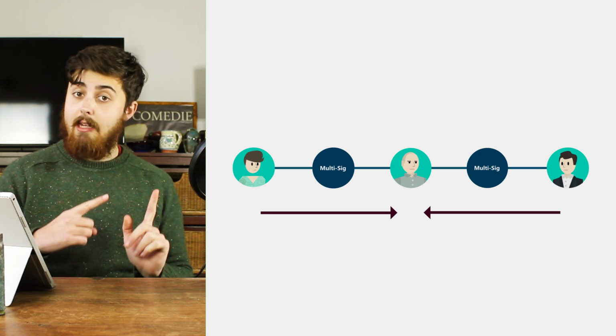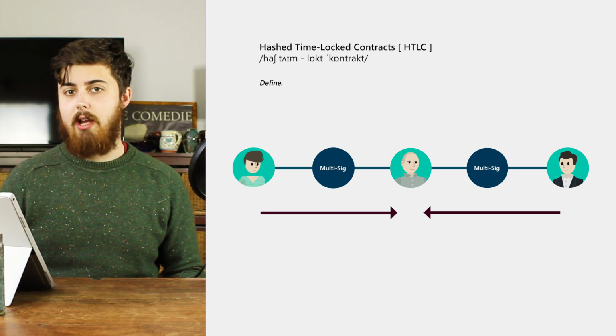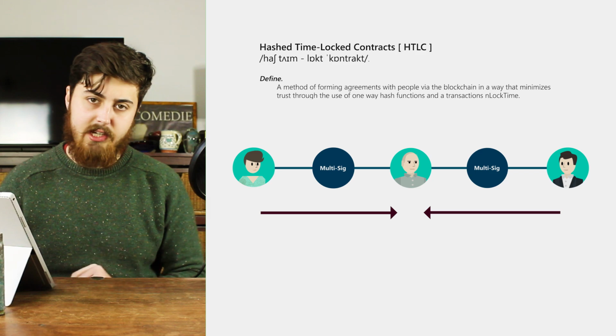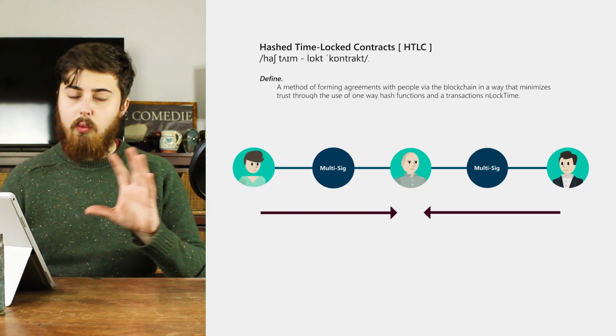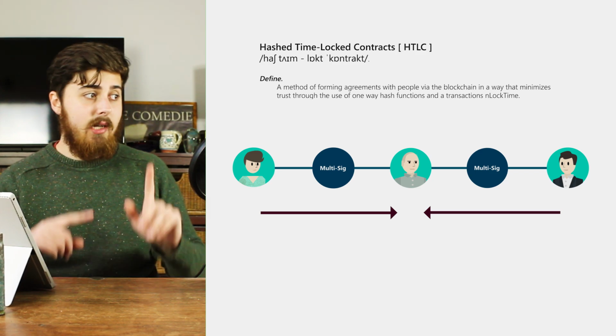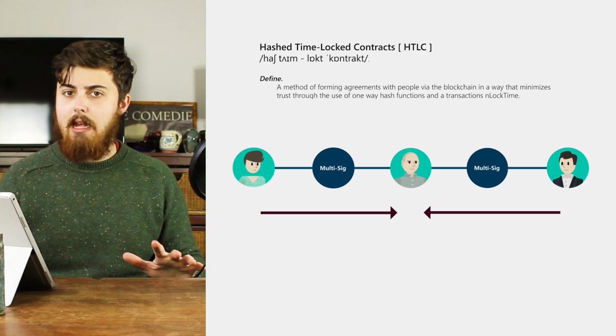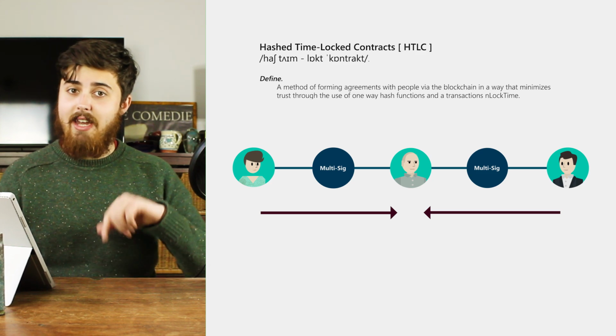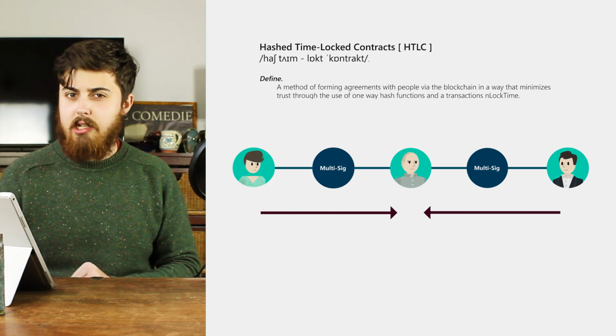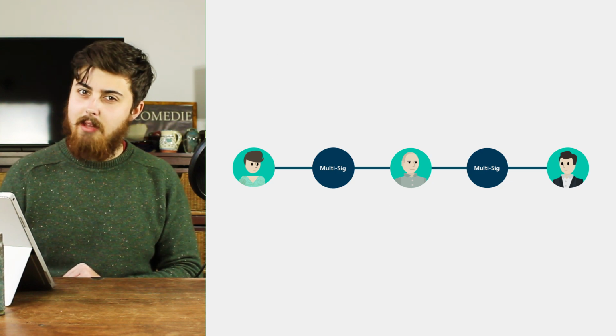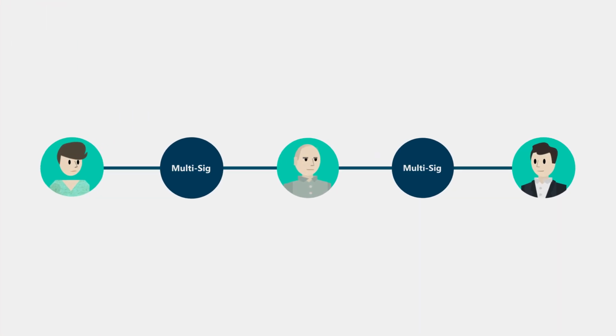Thankfully, however, the parties here can use hashed time-locked contracts in order to prove payment and resolve this issue. By utilising one-way hash functions, every single party member in this chain, no matter how many, can prove they have paid the next person in the chain. All thanks to some rather clever mathematics. It goes like this. 1. Alex creates a random string represented by the letter S, which will be used to sign transactions. 2. He hashes it, represented by H, and shares H with Lucy.